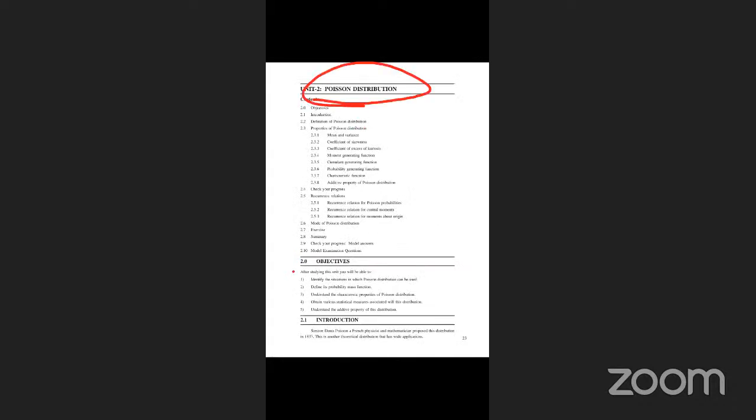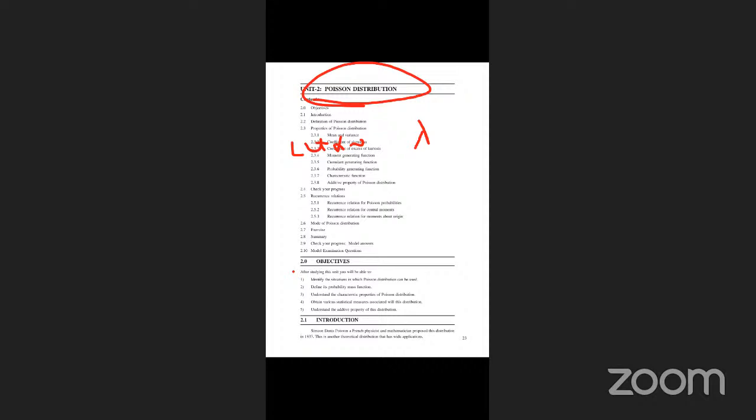First of all, write the Poisson distribution definition. Let X be a discrete random variable, and X is said to follow a Poisson distribution with parameter lambda.